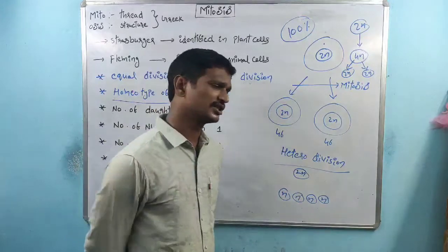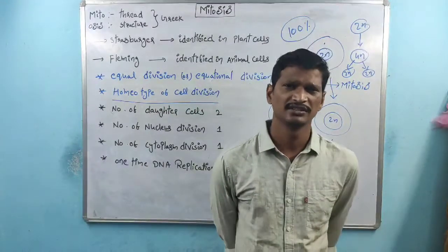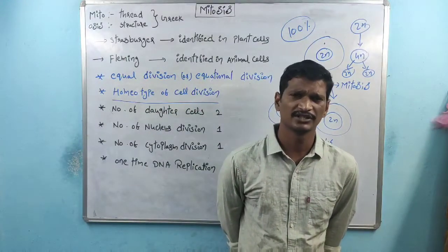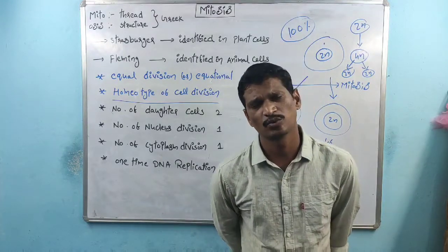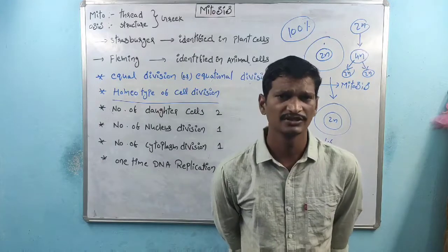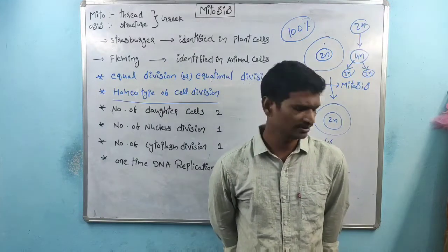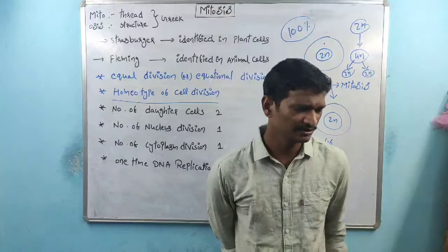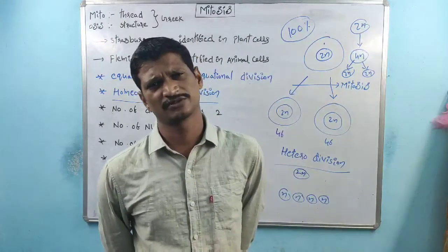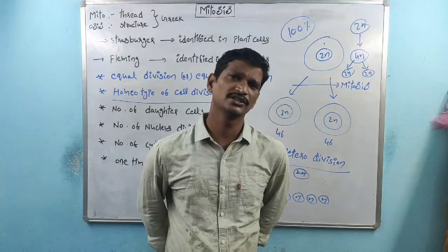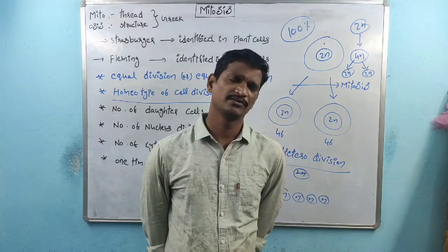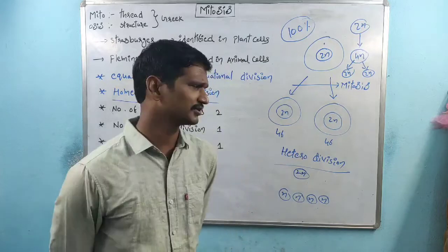We know in mitosis different phases are there. One is karyokinesis, the other one is cytokinesis. Within karyokinesis, there are prophase, metaphase, anaphase, telophase. These phases are present within the mitosis process, within karyokinesis.